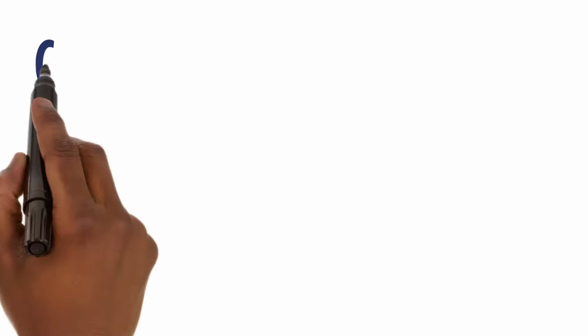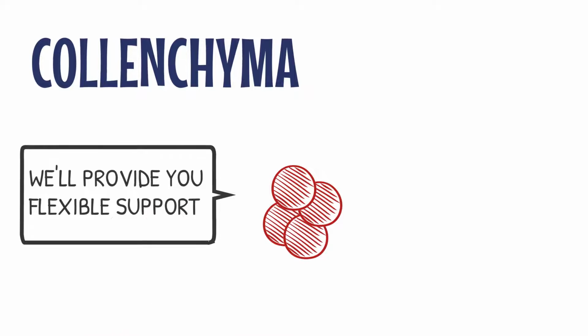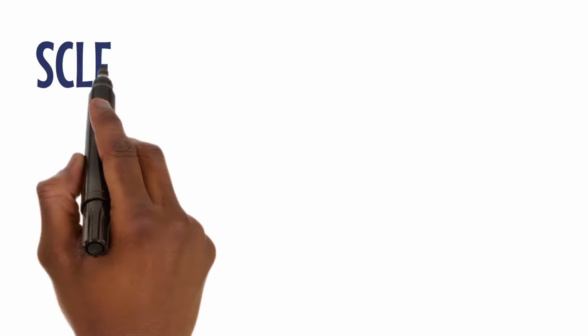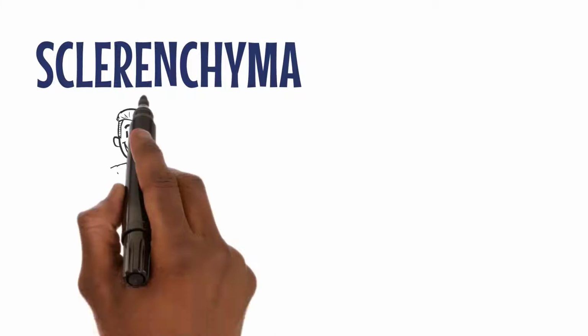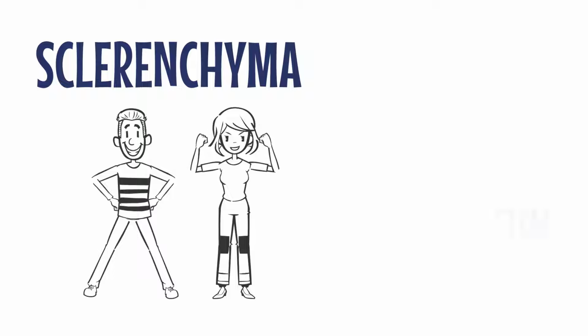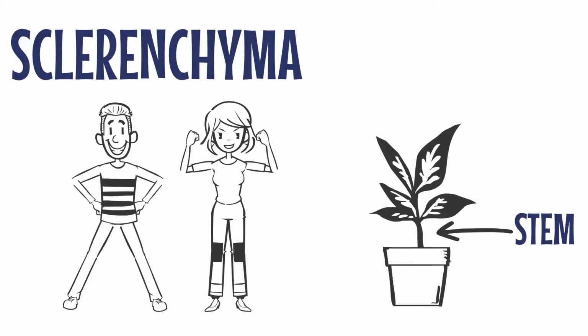Next up, we have collenchyma cells, which provide flexible support to growing parts of the plant, like young stems. And finally, sclerenchyma cells. They are tough and rigid, providing strength and support to mature plant parts like the stem. Think of them as the skeleton of the plant.